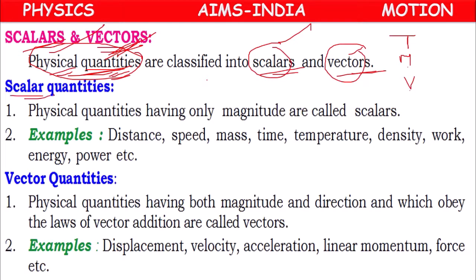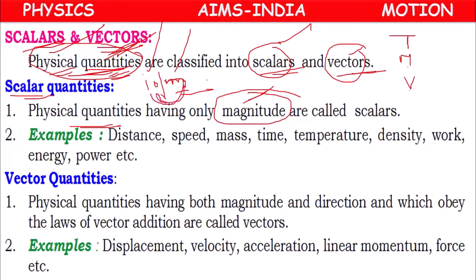Here scalars means the quantities which have only magnitude. Magnitude means, suppose we say 10 meter. Here 10 is a numerical value, meter is a unit. The combination of numerical value and unit is called magnitude. Scalar quantities will have only magnitude. They will have only value, but no direction.